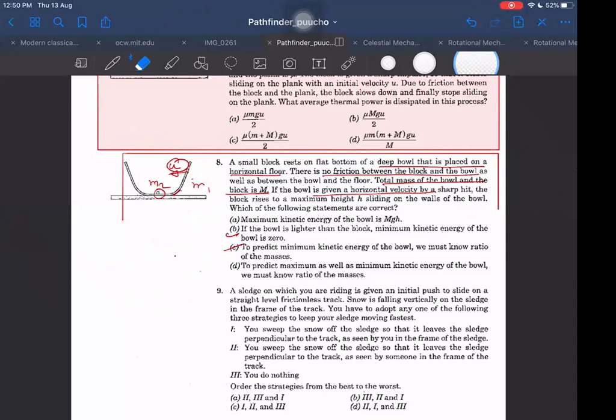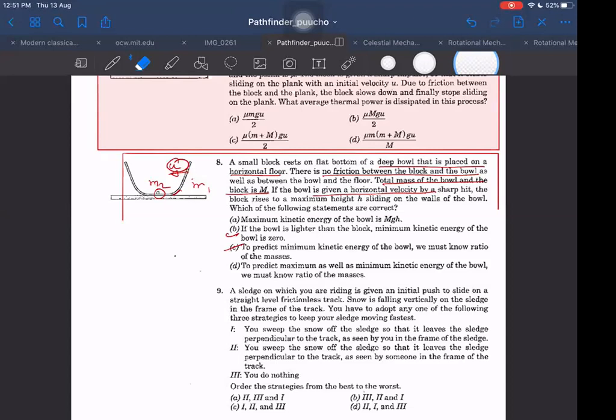Last one. Okay. A shell of mass 1 kg is projected with velocity 20 meters per second at an angle of 60 degrees with the horizontal. It collides perfectly inelastically with the ball, so it sticks to it. First of all, I think it is colliding at the highest point. Yes, sir, that is correct. So if it is colliding at the highest point, then its velocity before collision is only u cos theta, 10 meters per second.